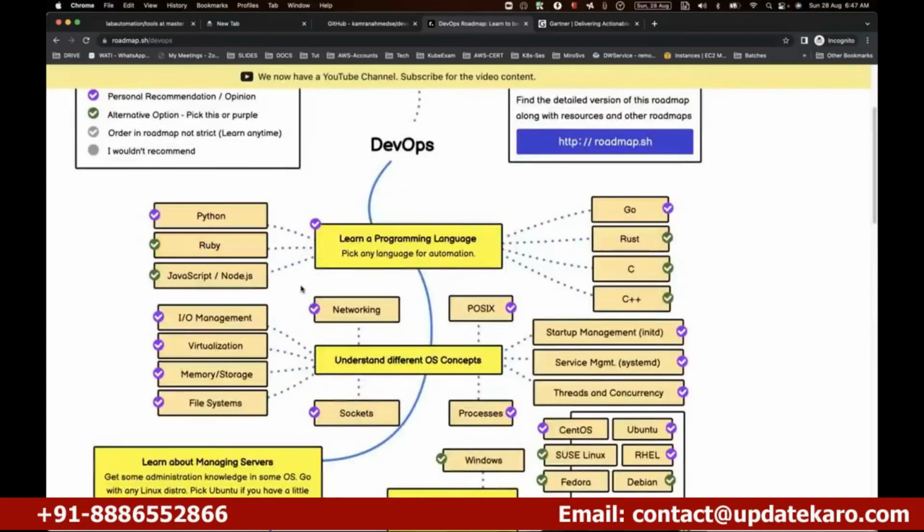But why is it needed? At the end, you will get a context from the training. You're going to get a context that, why do you require some language? Why are they telling exclusively, at least you should learn one thing? Pick any one for automation. Why do you require it? You will naturally know about it. We don't have this one in the syllabus, but you will get a context from the training as to why you need it as well.